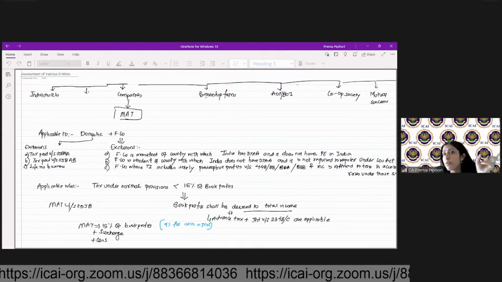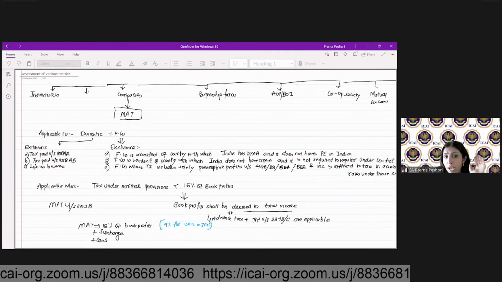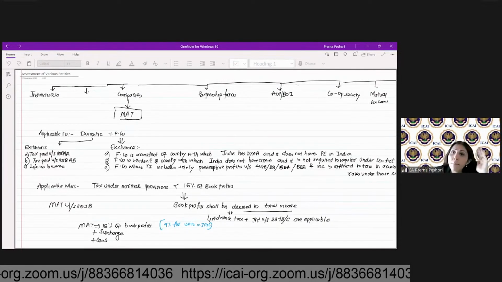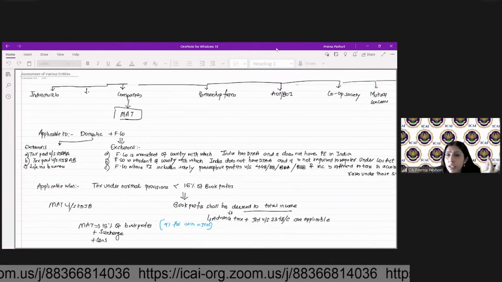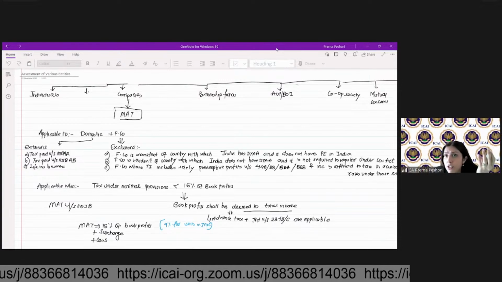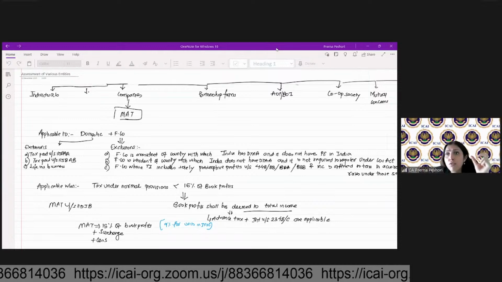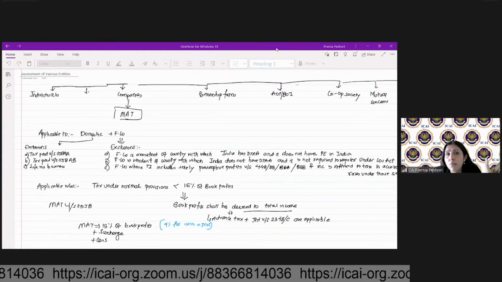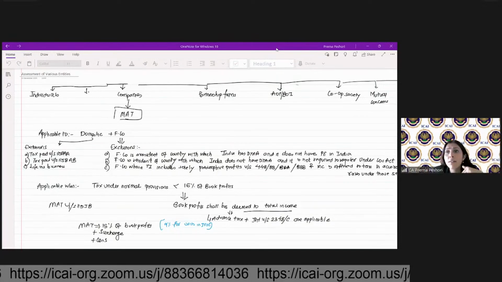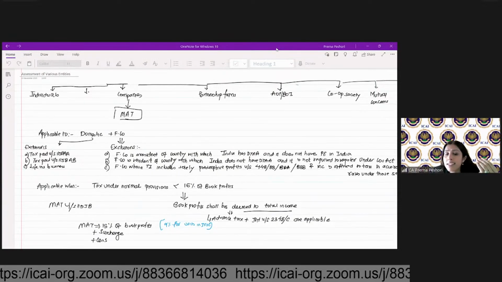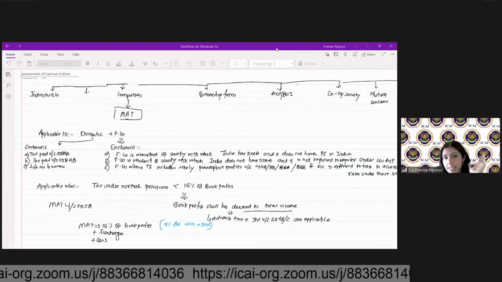Therefore, if the book profits are deemed to be total income, then all the other provisions which are applicable to total income will be applicable to the book profits. What other provisions? For example, in case you have total income more than 10,000, you're required to discharge the liability through advance tax, isn't it? So here also, under the MAT, you have to discharge the liability of your taxation through the advance tax. So advance tax also becomes applicable. In case you have a liability under MAT and you do not pay the advance taxes, then you will have the interest applicability under 234B and C.